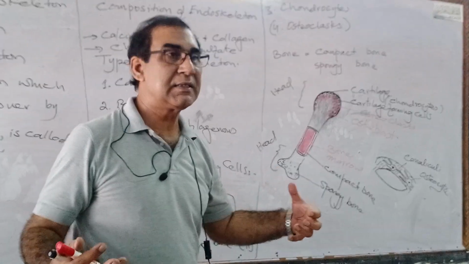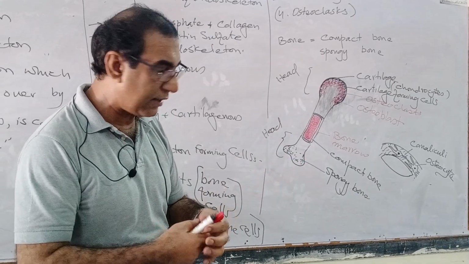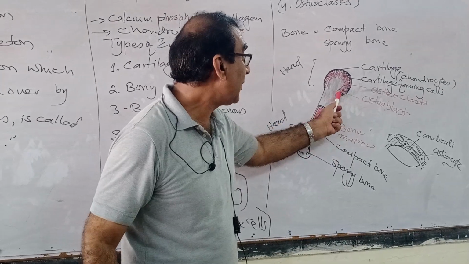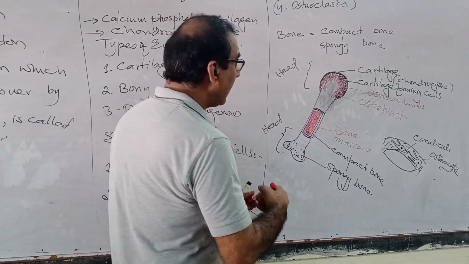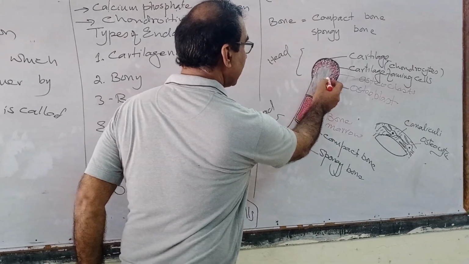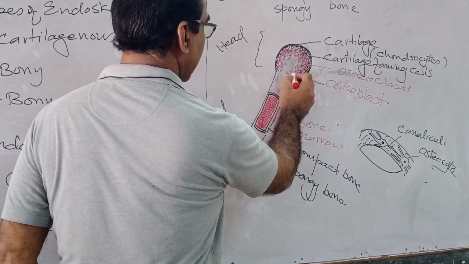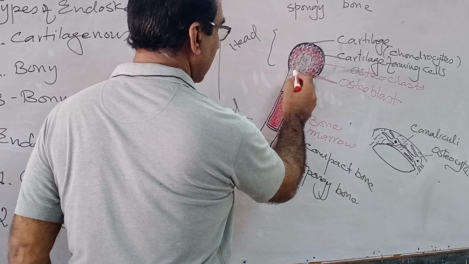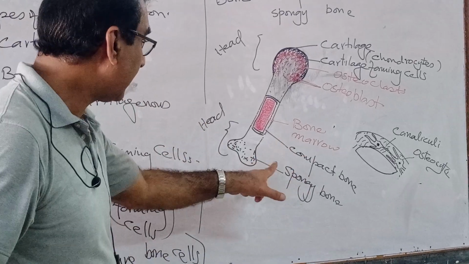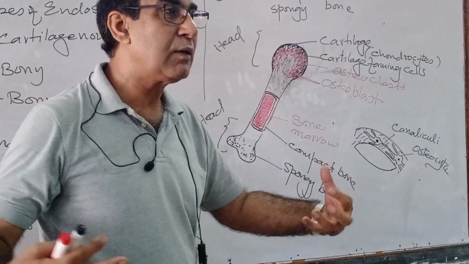Now let us find the position of these cells. You know, if the bone is to be formed, what sort of cells should be present over there? Osteoblasts. These are the osteoblasts. This is the layer which is forming the bone. Okay. Here is the bone, this one. This is the spongy bone. Now, when osteoblasts become mature, they become osteocytes.